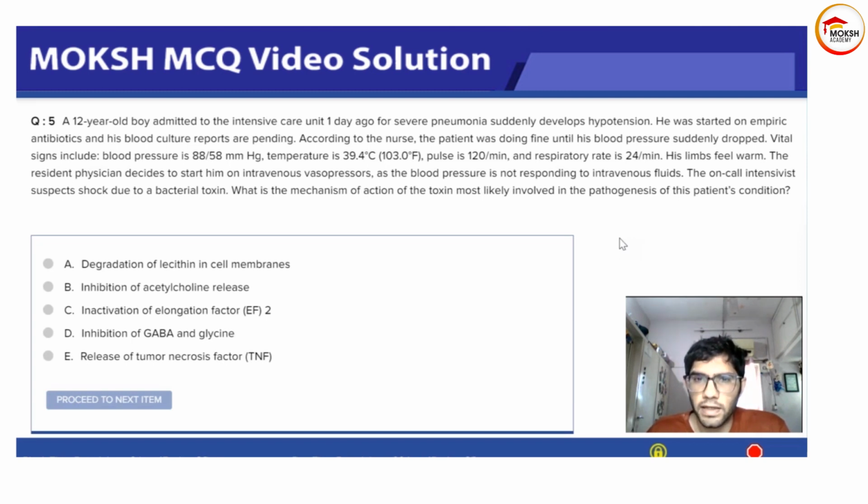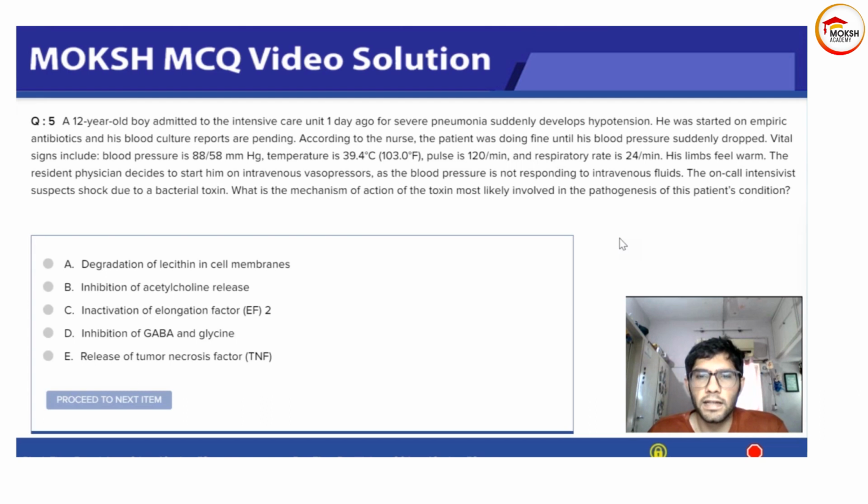Pulse is 120 per minute. Respiratory rate is 24. His limbs feel warm. The resident physician decides to start him on intravenous vasopressors as the blood pressure is not responding to intravenous fluids. The on-call intensivist suspects shock due to a bacterial toxin. What is the mechanism of the action of the toxin most likely involved in the pathogenesis of the patient's condition?